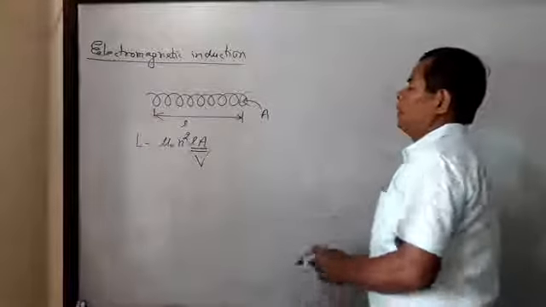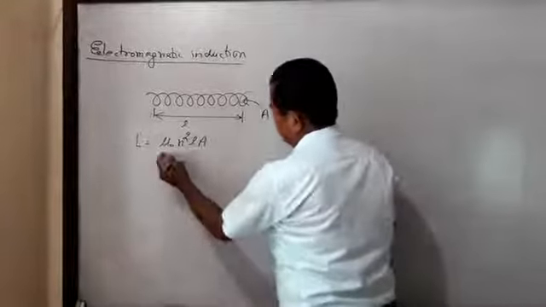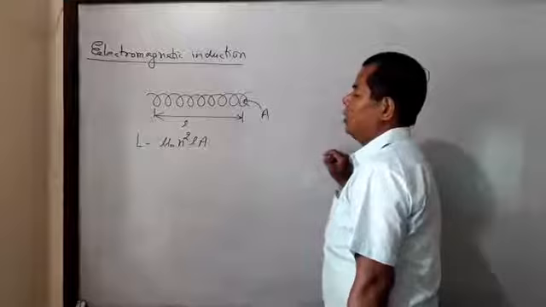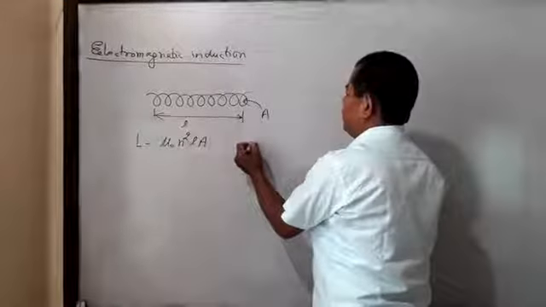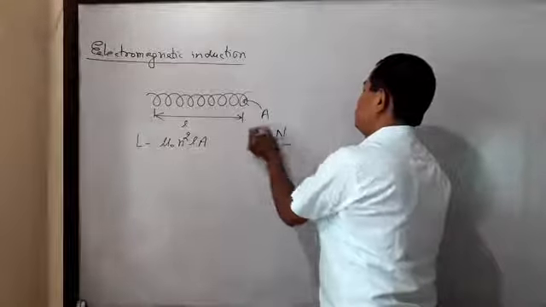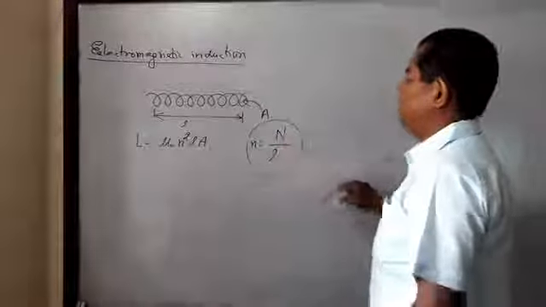Here μ0 is the absolute permeability of free space. And what is n? Small n means N by l, the number of turns per unit length.